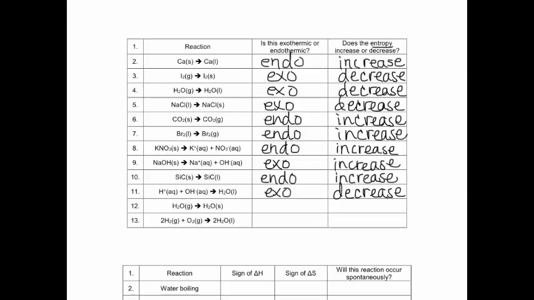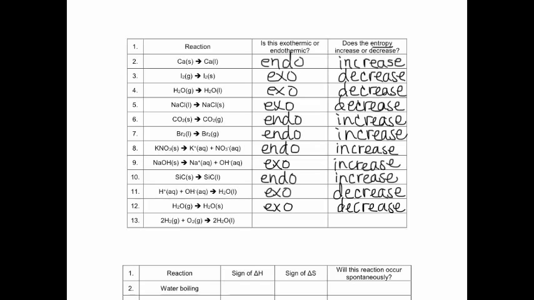Next one again is just a simple phase change, going from a gas to a solid. It would be losing heat, so it's going to be exothermic. And we're going from a gas to a solid, it's becoming more ordered, so entropy is going to decrease.